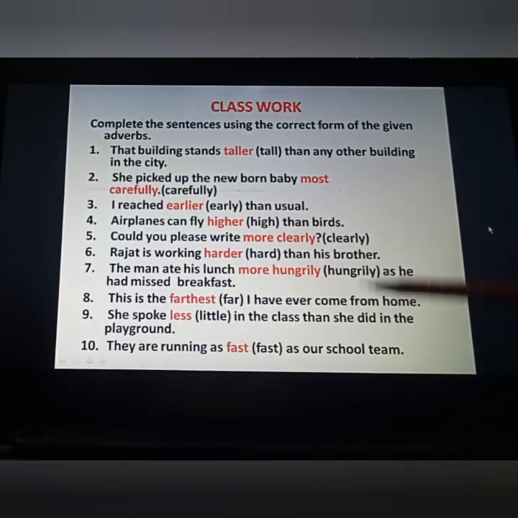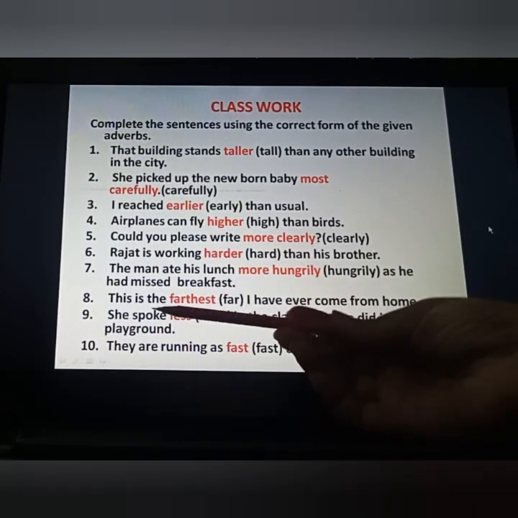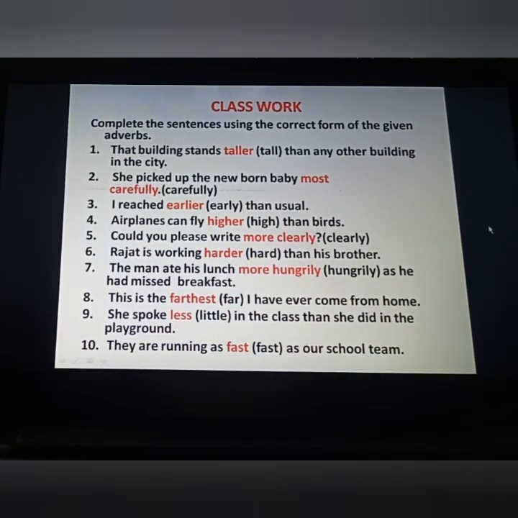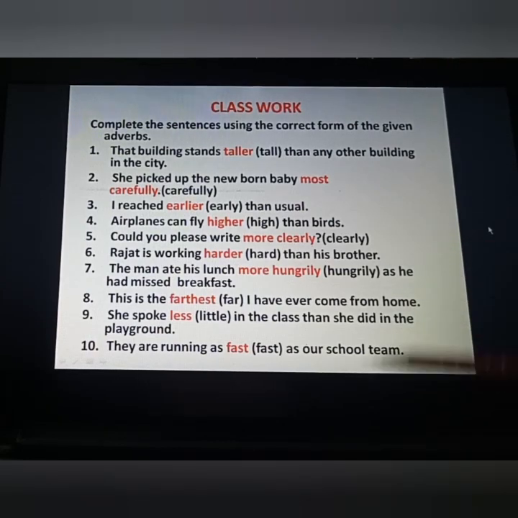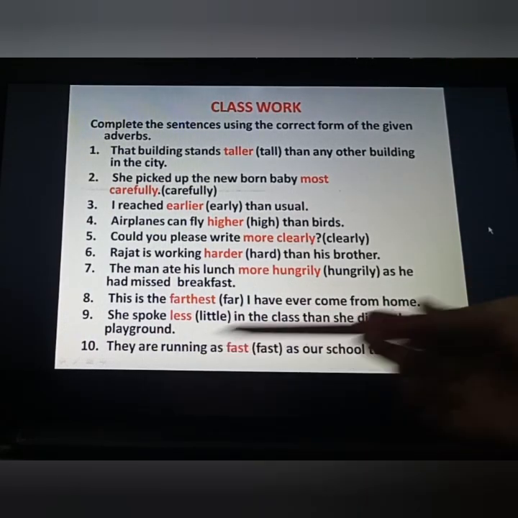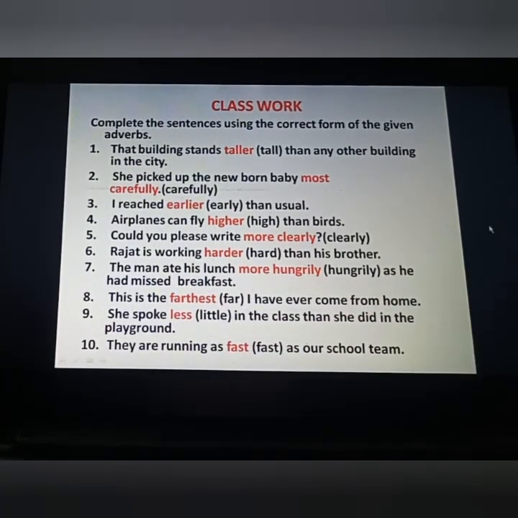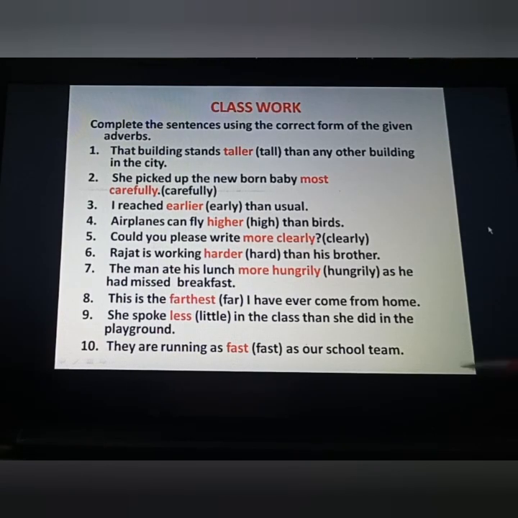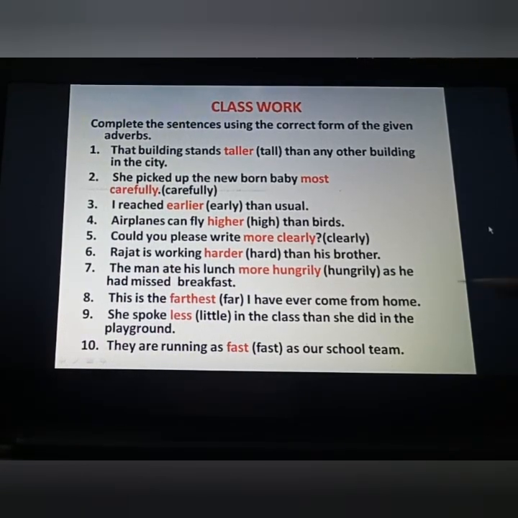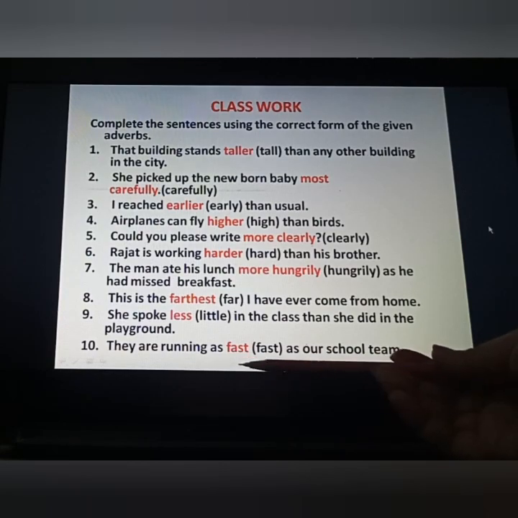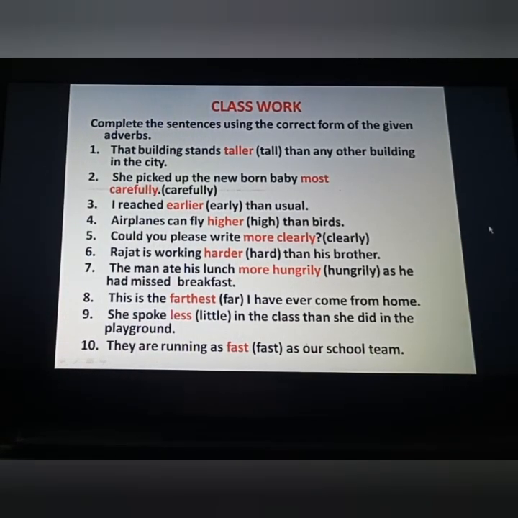This is the farthest I have ever come from home. Again, by this the, we came to know we have to put the superlative here, farthest. She spoke less in the class than she did in the playground. Then, so we have put the comparative degree of little here, that is less. They are running as fast as our school team. In this there is no comparison, nothing else, so we have used the positive degree here, that is fast. Fine, students. Now, I hope you all have understood the complete chapter on adverbs and you can easily frame sentences using adverbs. Thank you.